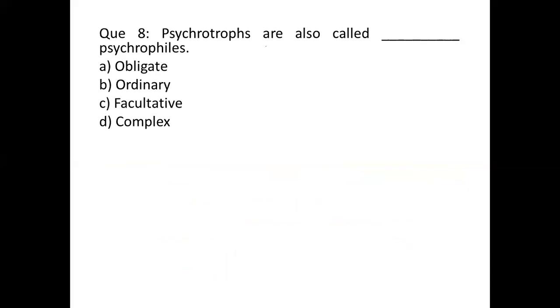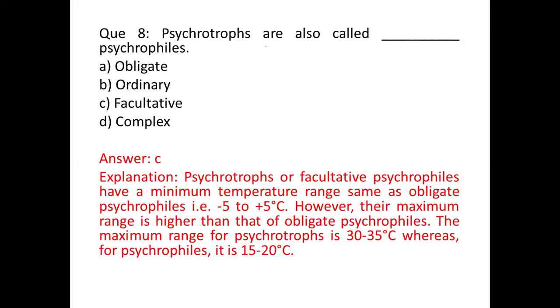Question number 8. Psychrotrophs are also called psychrophiles. Options are: A, obligate; B, ordinary; C, facultative; and D, complex. And the correct answer is option C, facultative.